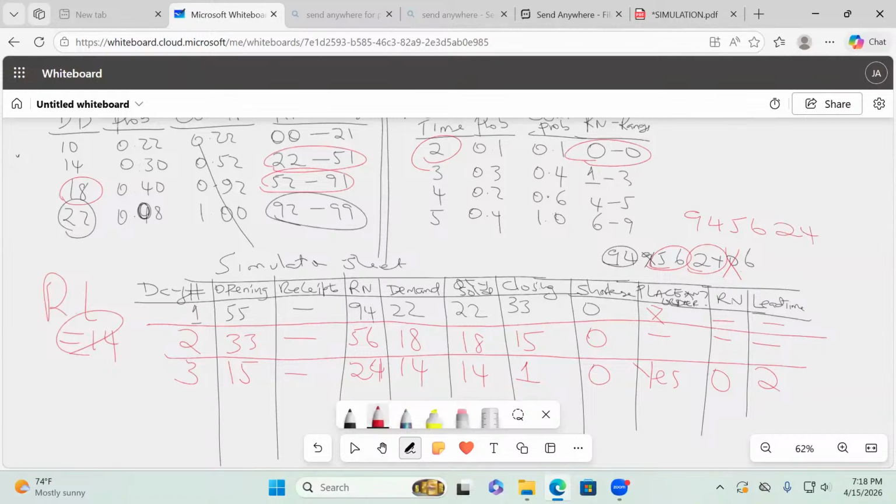24, right? So suppose, Mwalimu, I was to have a placement of an order on the very first day. How would I have chosen my random numbers? The first 94, of course, there's no debate about it. That would have gone to where? Demand, isn't it? And then, if you're placing an order here, I need a random number for lead time. So the lead time in this case would have been what here, somebody? 5. It would have been 5 like that.